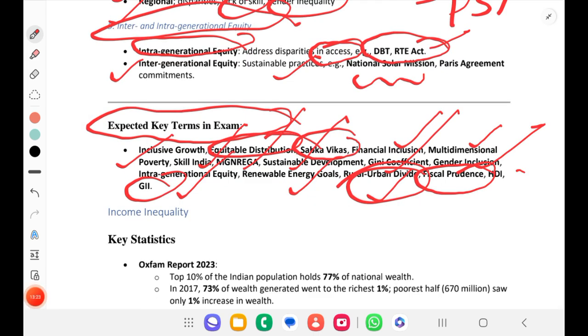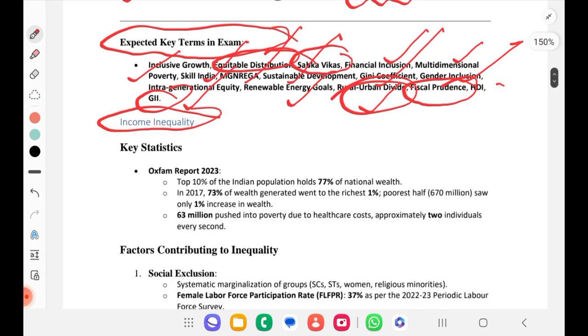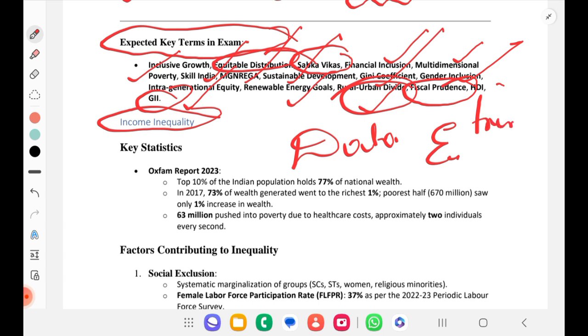Now one such inequality, that is income inequality, we'll study in depth. Okay. Income inequality. We'll see different dimensions of income inequality. Again, for every topic, at least in the subject of economics, you either remember data points or trends. For that you should go for a graph.